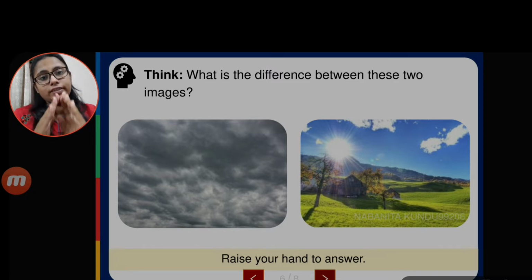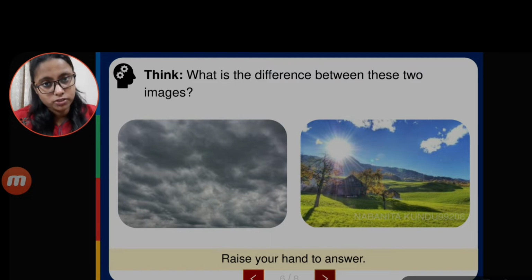In the night time, the scenario of your environment or ecosystem looks different. In the daytime also it looks different, but the same changes appear in the same environment. In the night time the darkness will be there, in the daytime there is very much light shining. In the summer season it is very hot, in the cold season or winter season it is very cold. Same area, same locality, but we are facing these types of changes. So these are all about our chapter.